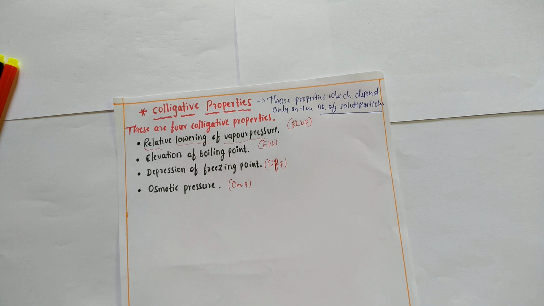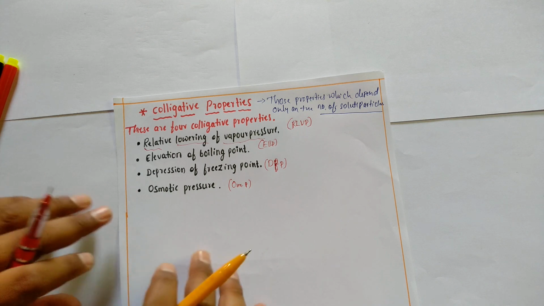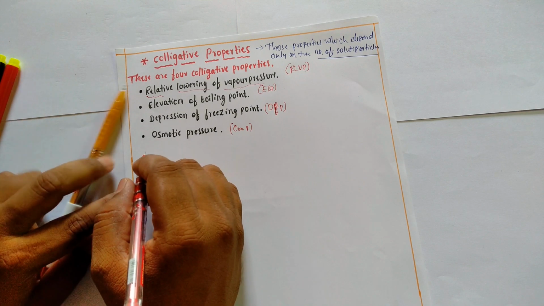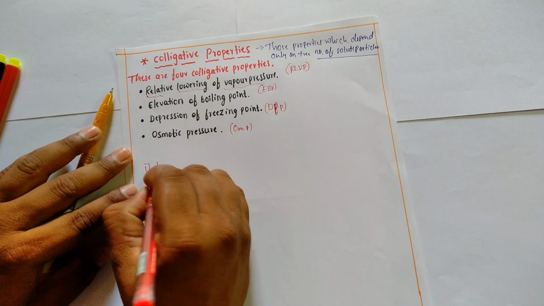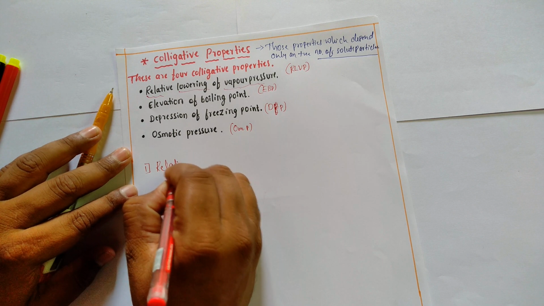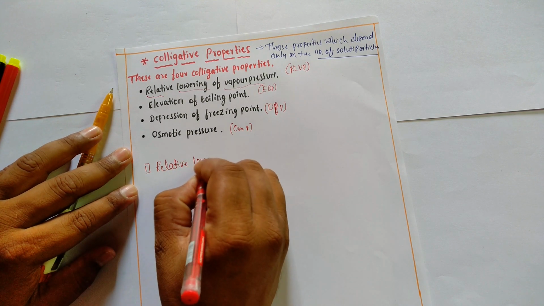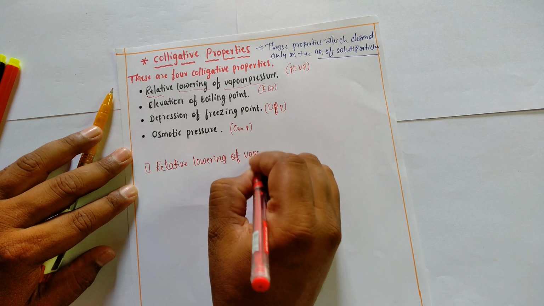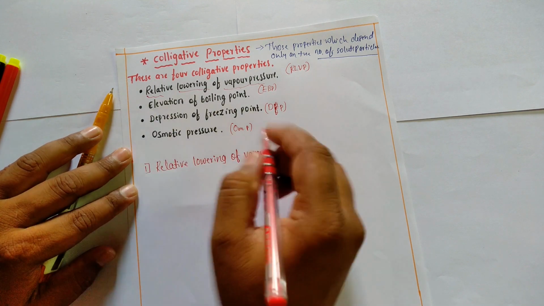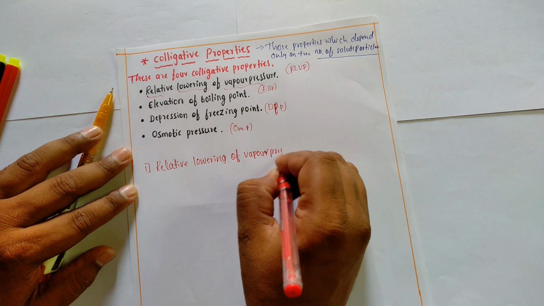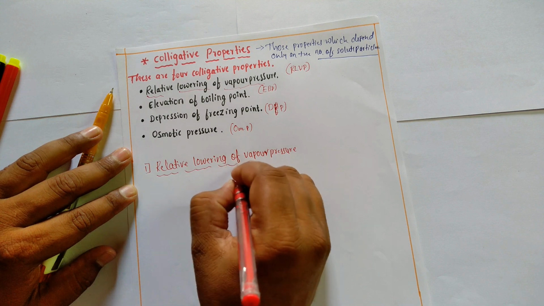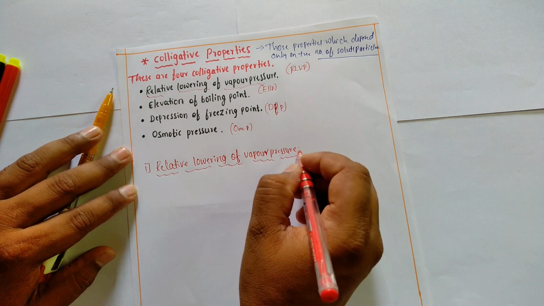In that, the first colligative property is relative lowering of vapor pressure. This is the first colligative property, relative lowering of vapor pressure.